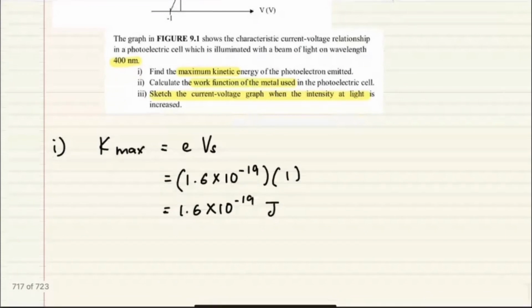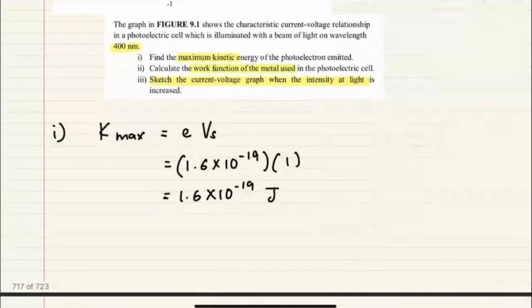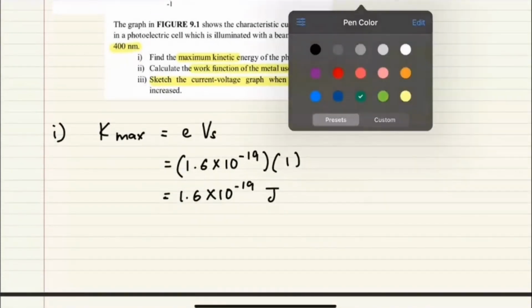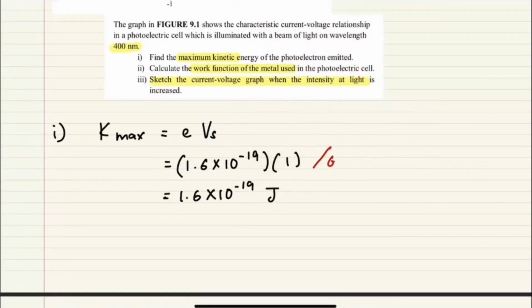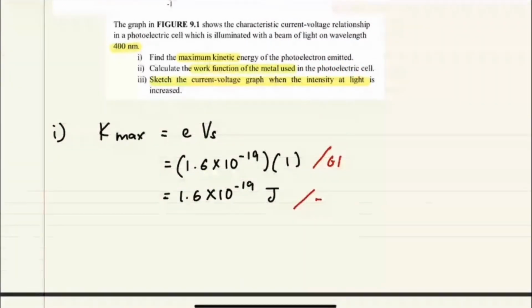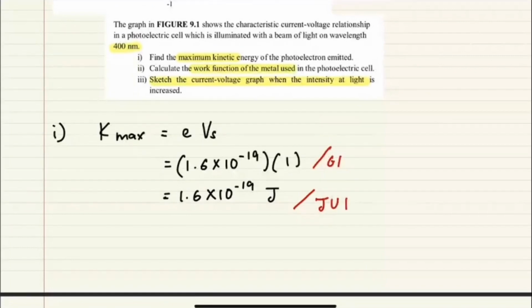So the marks will normally be given like this. It's a simple calculation, right? Usually for the substitution you get 1 mark, and then the final answer with unit gets 1 mark. Okay, so make sure you write all of this.